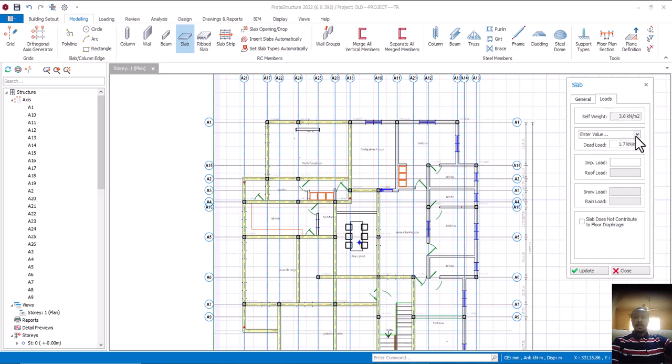Is that okay? Some will just come here and use a room, and if you use room, you can see the value you are having. This is quite much. Is that okay? So that is that. I'll go to enter value, which is my 1.7. Is that okay? All right.